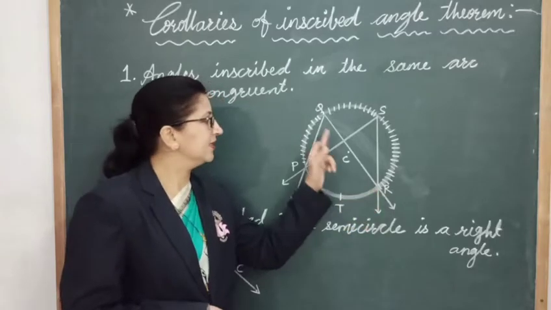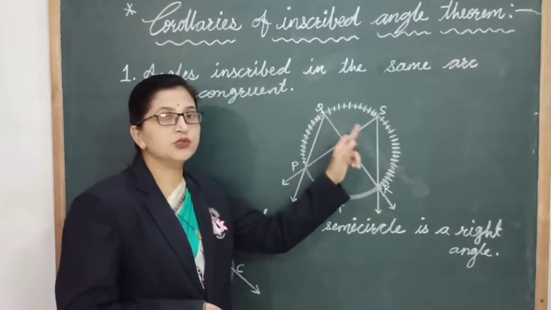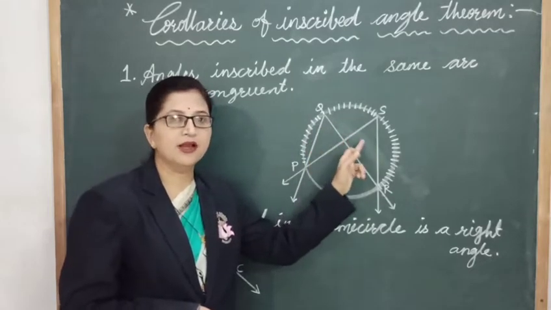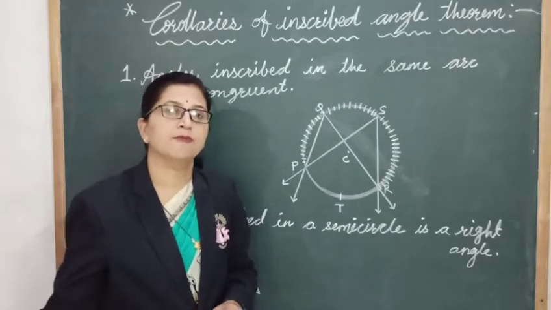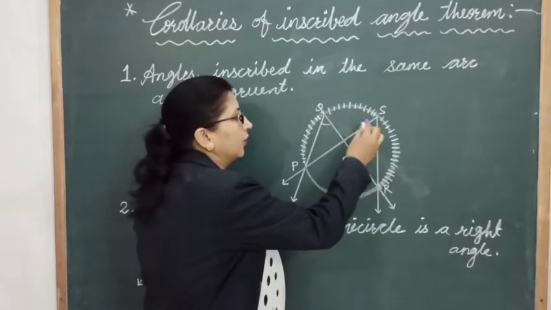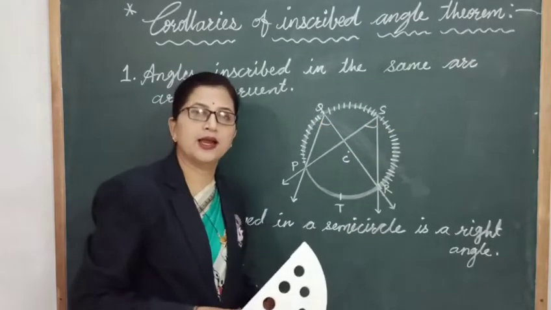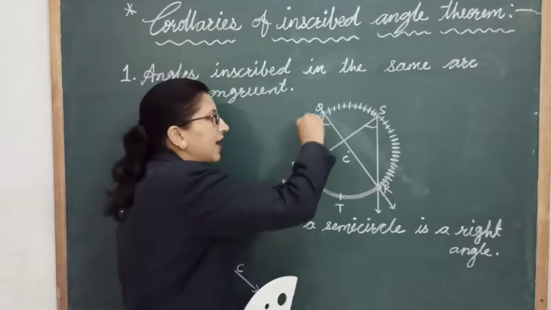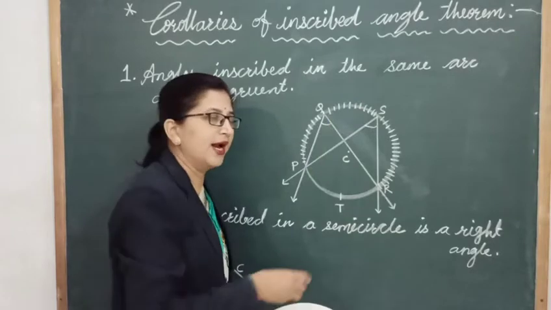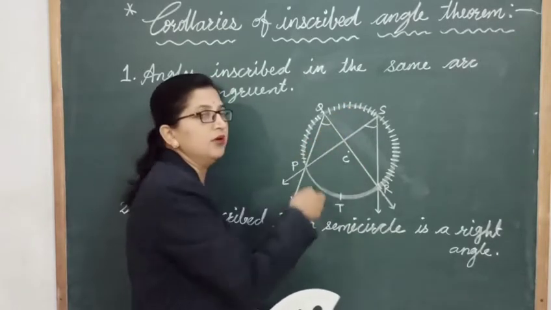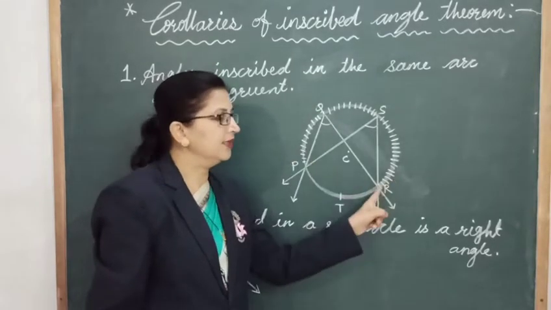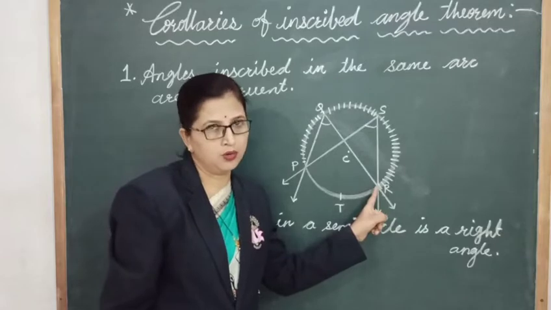If we measure these two angles, then we'll find that these angles are of equal measure. With the help of protractor, if we measure these angles, we'll find that these angles are congruent. Not only these two angles, if we take on this arc anywhere the vertex of an angle, then we'll find that that angle is also congruent to these angles. It means angles inscribed in the same arc are congruent.